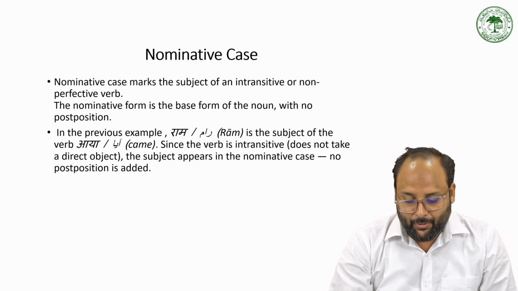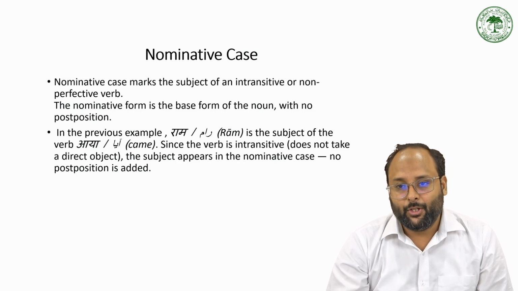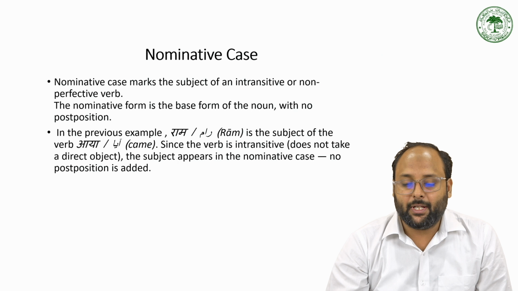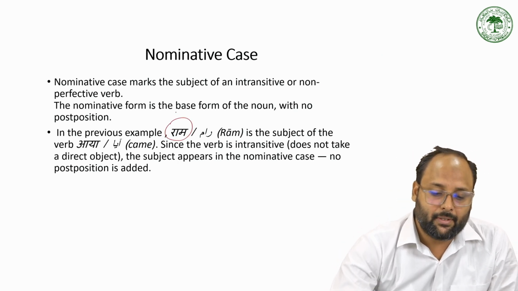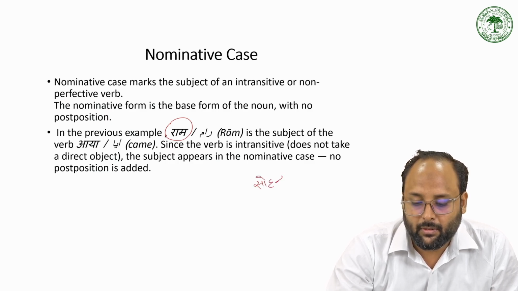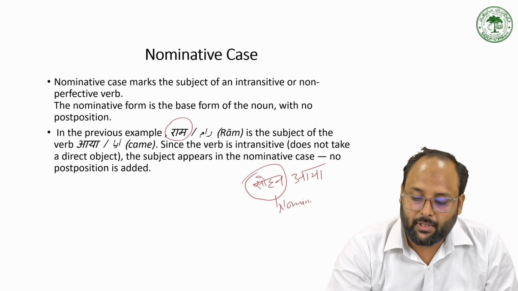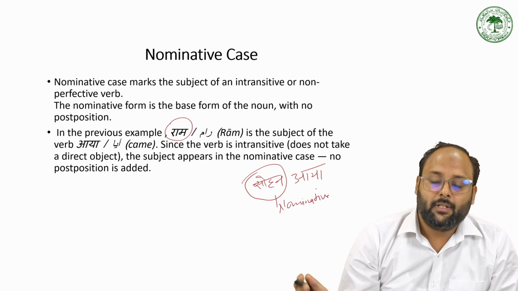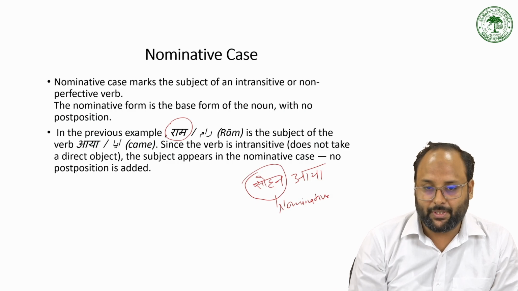And the nominative case form has the simple form. So nominative case marks the subject of the intransitive or non-perfective verb. So it does not take any postposition. When we say, like, Sohan aya, here Sohan is the nominative case. It does not take any case marking. There is no suffix and no postposition there.